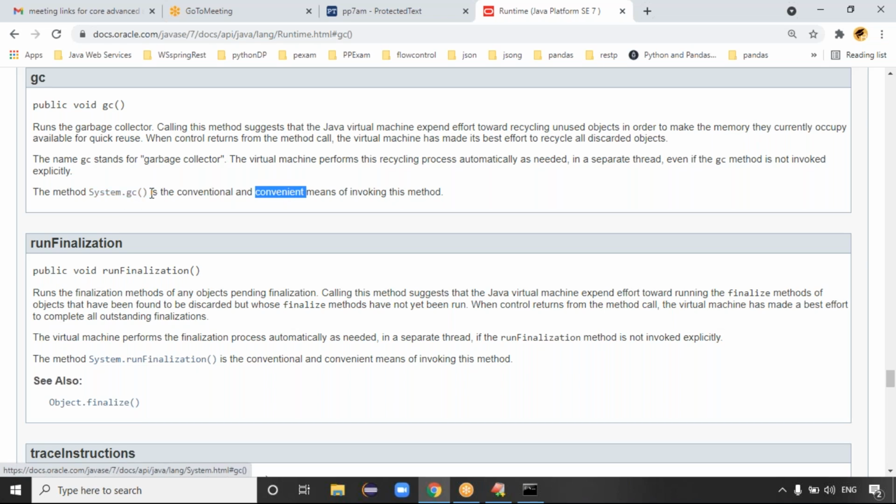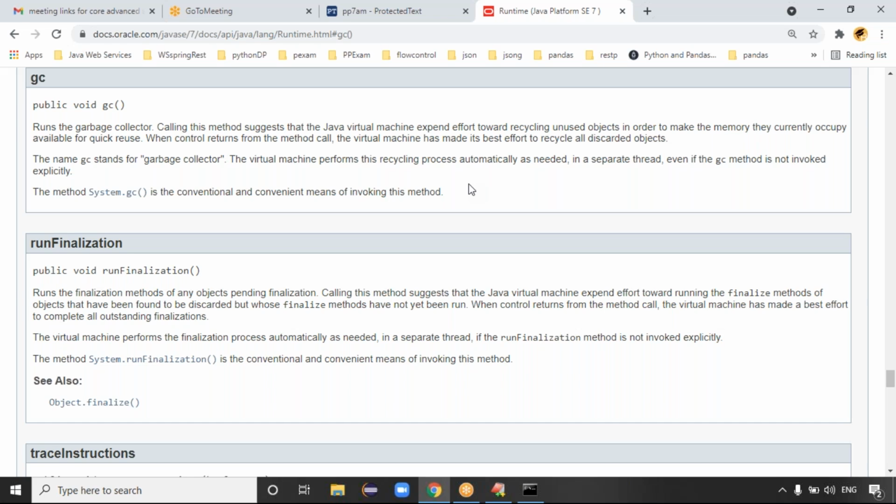The method System.gc is a conventional and convenient means of invoking this method. What is the meaning? Instead of calling this, that gc is recommended. Tell me. Rani says System.gc is an easier way of calling, invoking it. Okay, fine, guys. He's saying System.gc is a conventional direct way, right? Exactly. It is an easy way, guys, instead of creating a Runtime object. He's saying simply System.gc is okay, right? System.gc is okay, but unfortunately, System.gc internally calls Runtime.gc only.